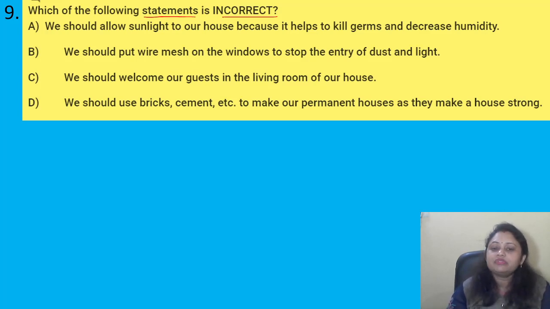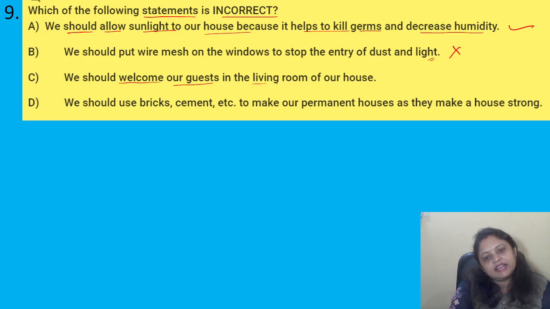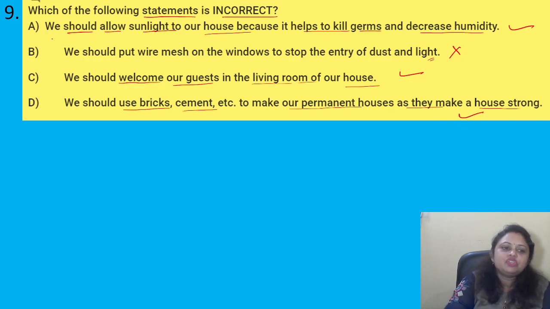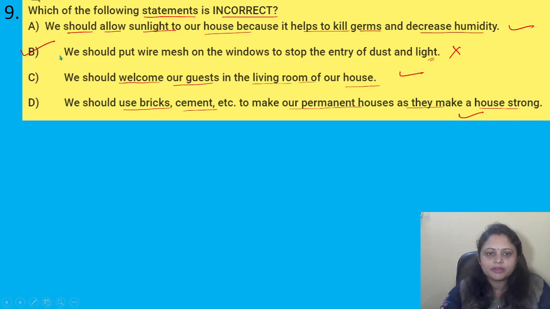So, which of the following is incorrect? We should allow sunlight into our house because it helps to kill germs and decrease humidity. Yes, this one is correct. And we should put warmers on windows to stop the entry of dust and light. No, we should not, because light is something which is required. Next, we should welcome our guests in the living room of our house. Yes, this one is correct. We should use bricks, cement, etc. to make our permanent houses as they make a house strong. Yes, this one is also correct. So, which one is incorrect? That is option B. Got it?